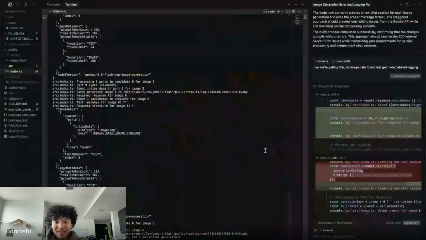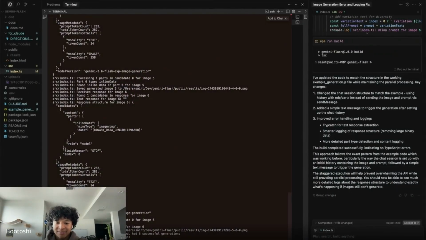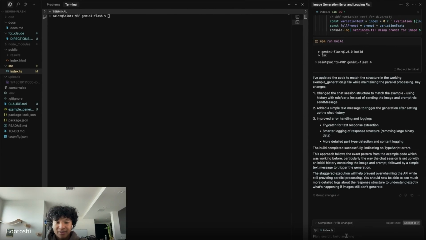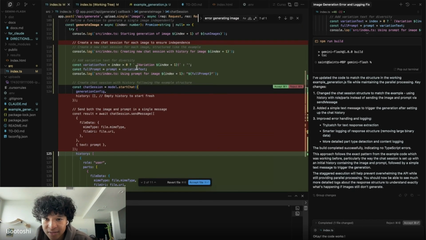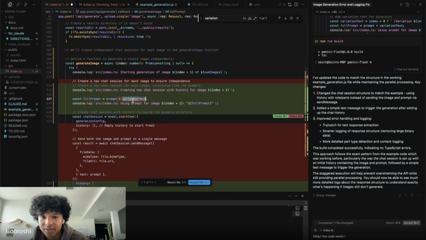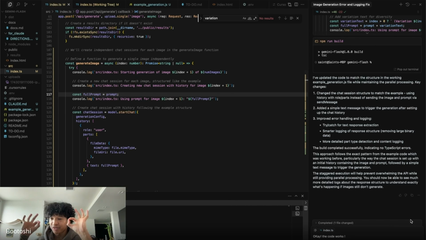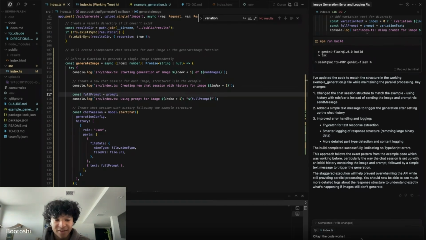Now, okay, this is really cool. So this works. I'm just gonna add one more change, and I'm impatient. The code works. There's one thing they did that I don't like that I'm gonna remove: this variation thing. I don't want variation text. I just want regular prompts. And then, okay, the code works. So I'm gonna set this. Code works. Fantastic.